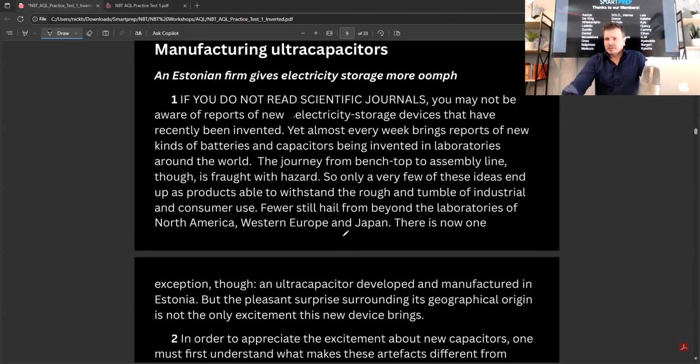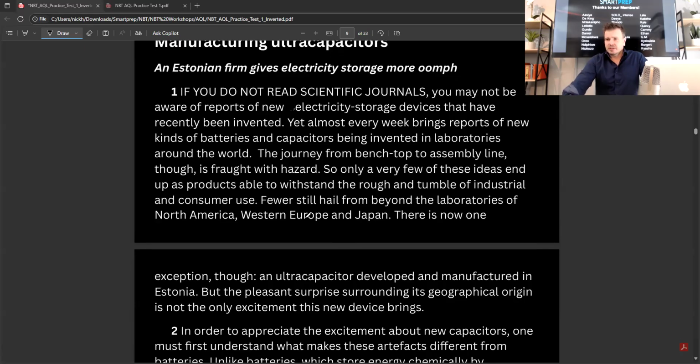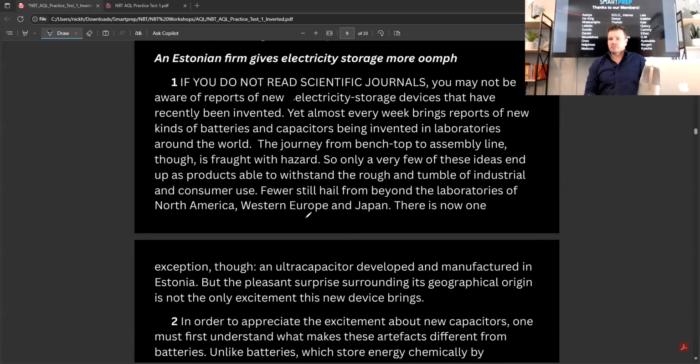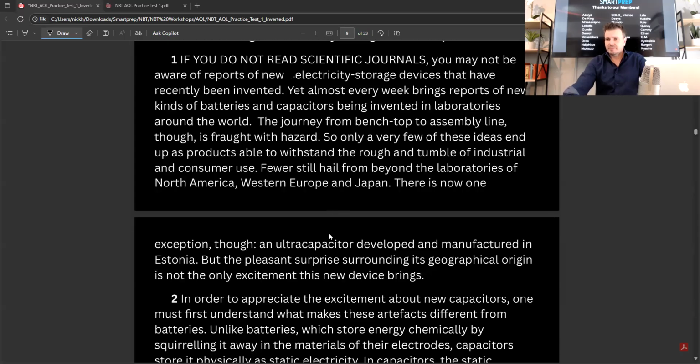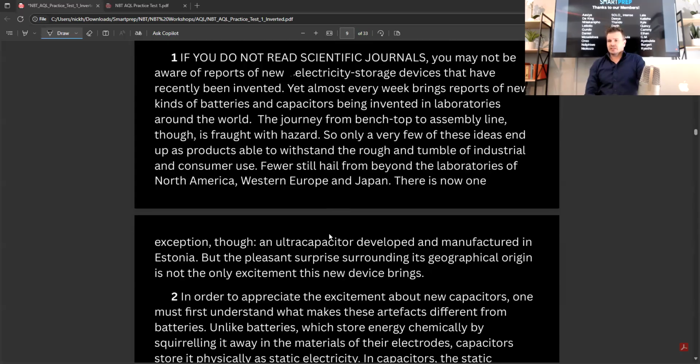Okay, so manufacturing ultracapacitors. An Estonian firm gives electricity storage more oomph. If you do not read scientific journals, you may not be aware of reports of new electricity storage devices that have recently been invented. Yet, almost every week brings reports of new kinds of batteries and capacitors being invented in laboratories all around the world.